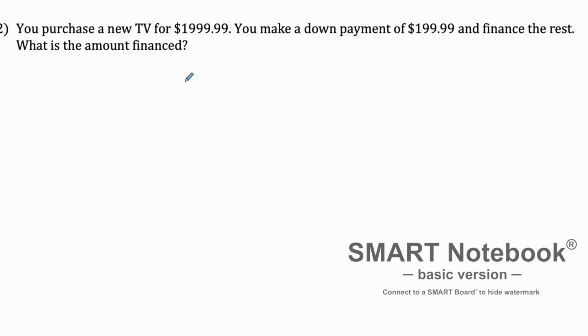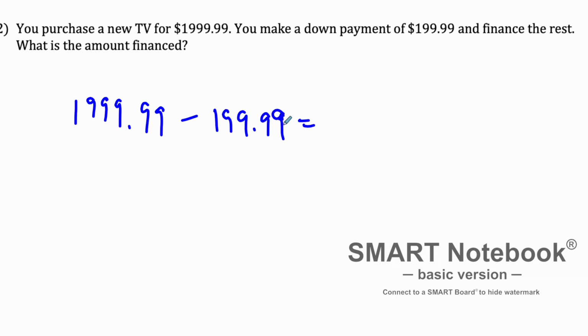All right, next up, you want to purchase a new TV. This TV is just under $2,000. It is $1,999.99. You are able to make a down payment. You were going to put $200 down, but you wanted to have a nice round number to finance here. So you put $199.99 down. That should be a 9. Kind of looks funny.